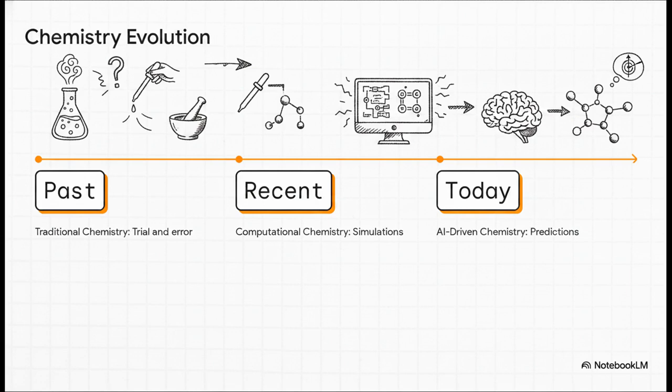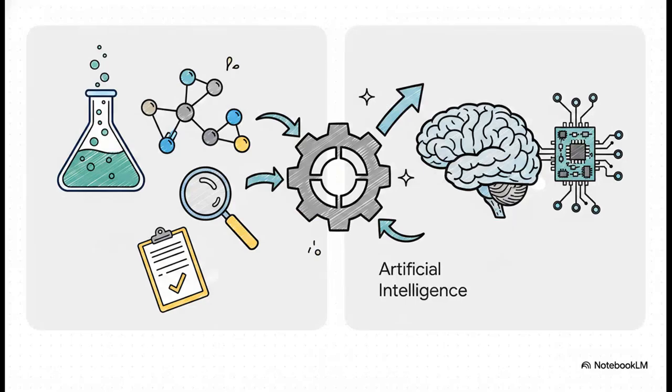Instead of just performing the calculations we explicitly program into them, computers are now learning from previous experiments, recommending brand new molecules, and making actual independent predictions. It's really fascinating when you contrast the two fields. Chemistry generates data, studies molecules, and performs experiments. Artificial intelligence, on the flip side, learns from data, finds patterns, and makes predictions. When you put them together, it's a perfect match. They completely complement each other. Chemistry provides the raw material, and AI acts as this ultra-fast engine to find the hidden relationships we'd otherwise miss, creating much faster and vastly smarter scientific research.